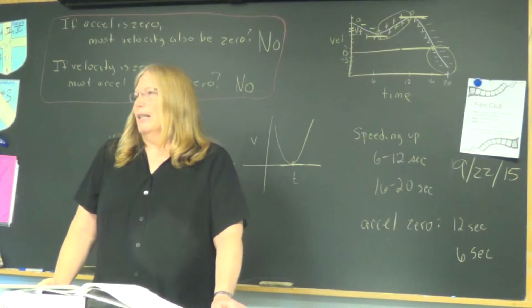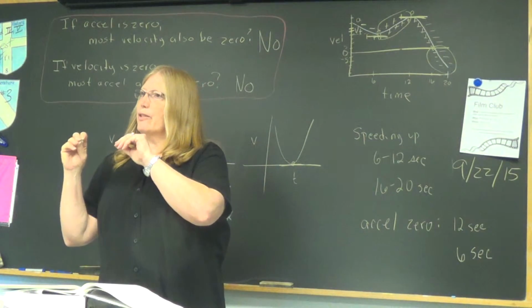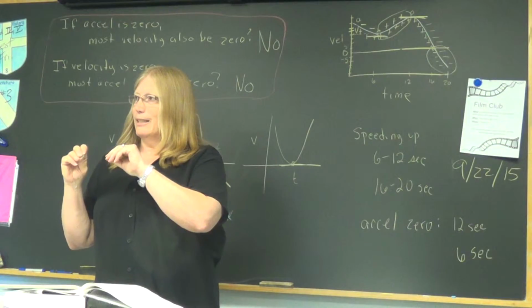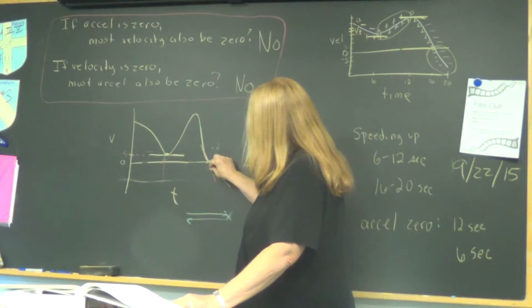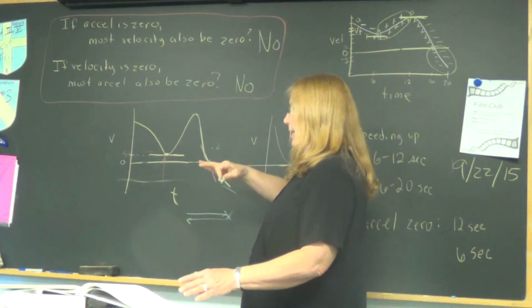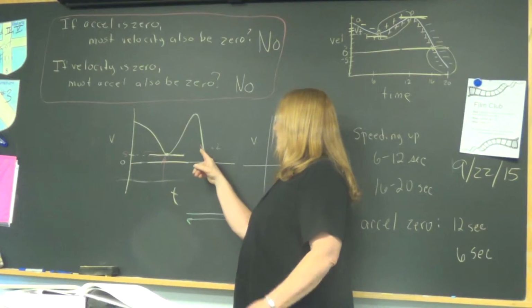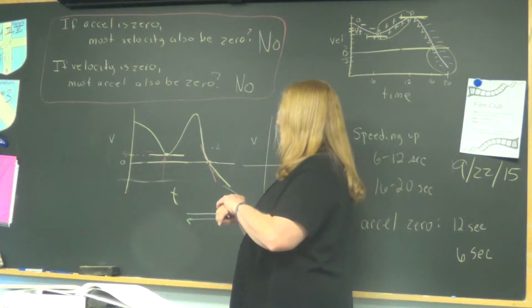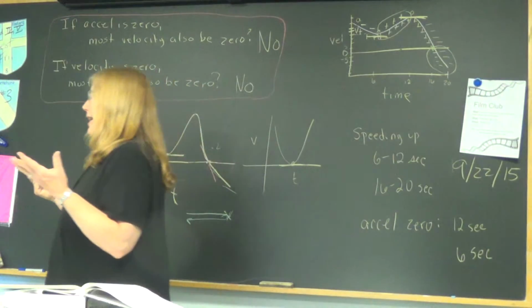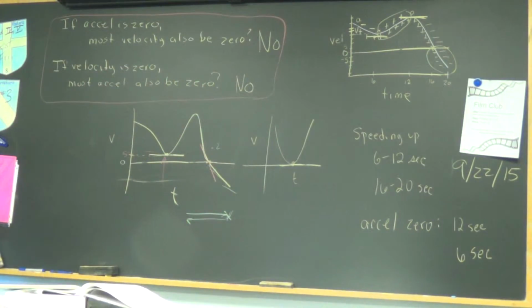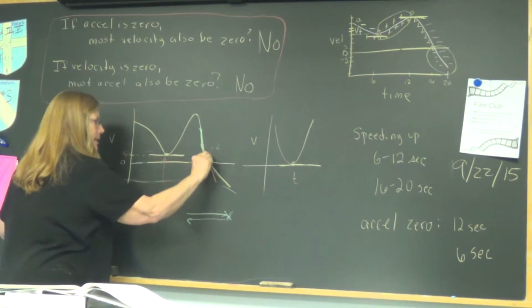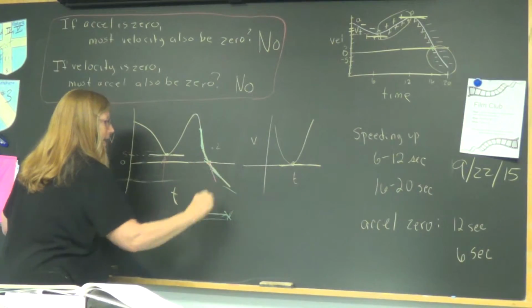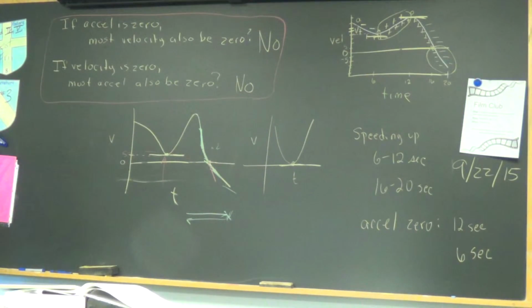Well, what does acceleration mean? It means speeding up or slowing down, right? Change in velocity. In this case, we're slowing, because the slope is becoming less and less steep as we go. Actually, I can show you a situation where every time we change directions, the acceleration is quite high, then it's less, and then it's less, and then it's less. It's hard for me to explain. Let me think on that and see if I can get a better explanation for you.